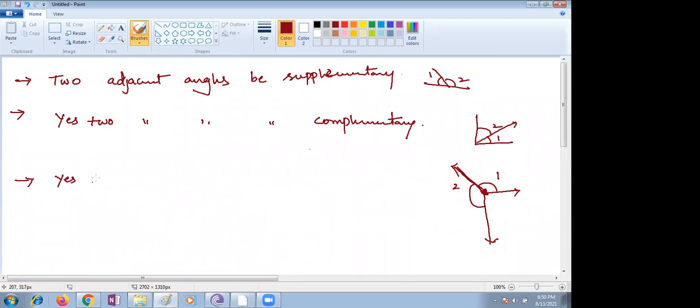Raghav, yes, ma'am. Two obtuse angles, meaning more than 90 and less than 180, can be adjacent angles. Ma'am, I thought you were saying complementary. No, obtuse. Next, can two acute angles be adjacent?